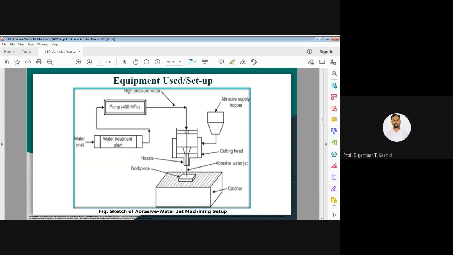Also, in abrasive jet machining, there was the abrasive supply hopper or abrasive feeder. The same is there. And the mixing chamber is required to mix the water jet and the abrasive, so that you will get the high velocity abrasive water jet. And to get that high velocity, we need a nozzle. That we are going to see here also.